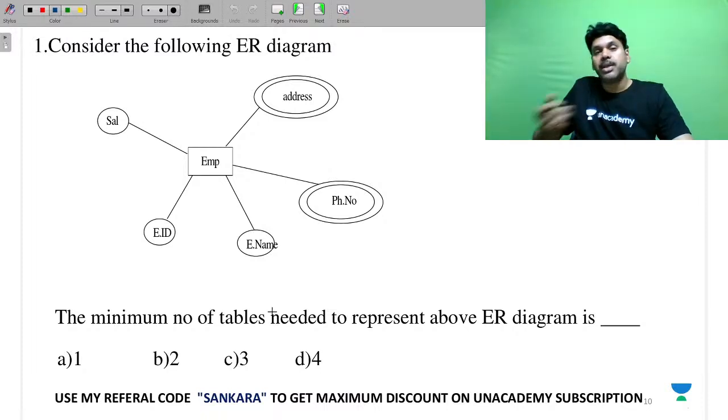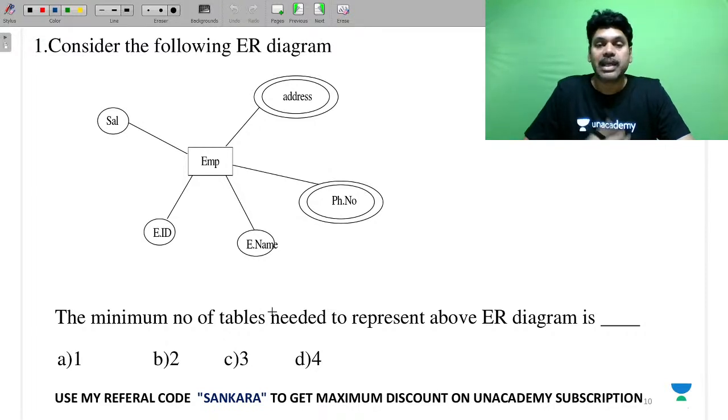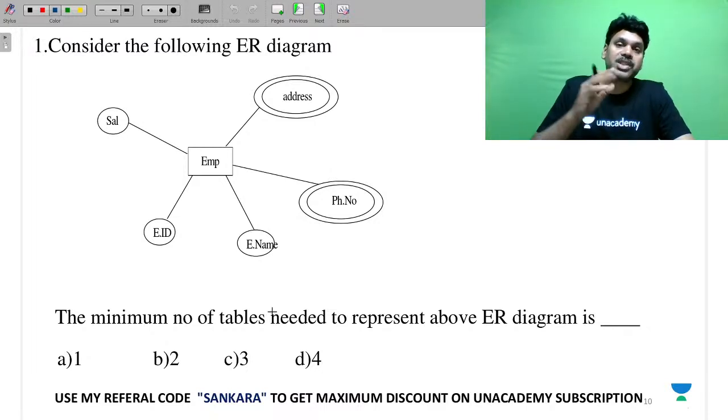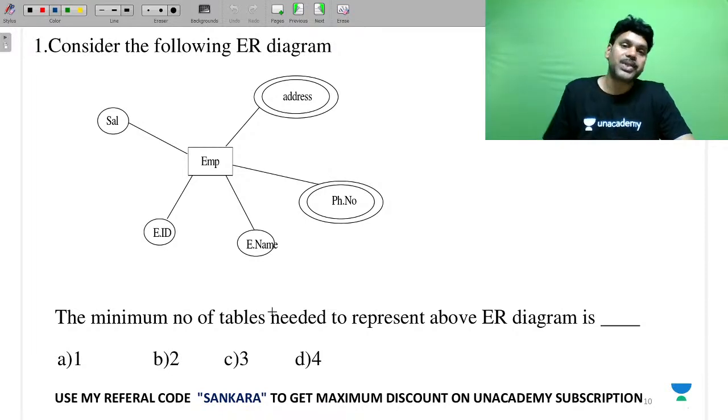While you are converting your ER into the relational model, we want to do some kind of reduction of your design while constructing the relational model. You can minimize by removing some redundant entities, some redundant relationships, and some unnecessary attributes. That's the meaning of minimization. So according to this structure, how many tables are required while you are converting your ER into a relational model?